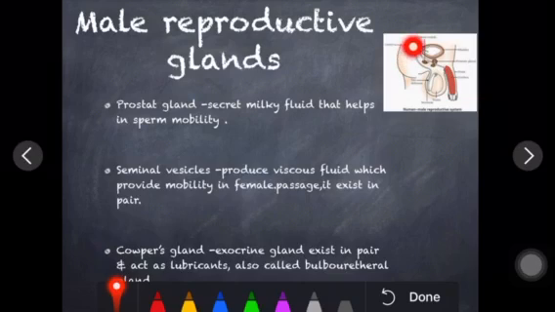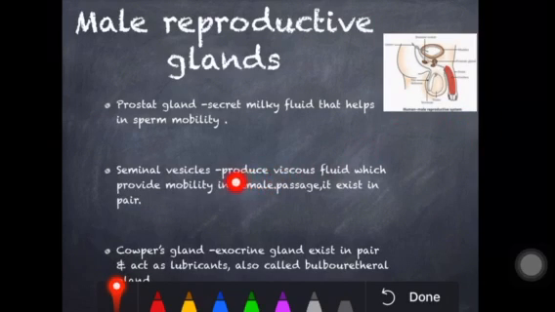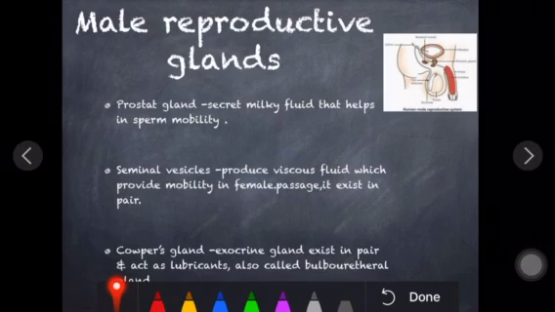And when the sperm enters through the penis into the vagina, the female body, the sperm mobility there is provided by the seminal vesicles, which lie in a pair. Okay, so these are the second gland of the male reproductive system.